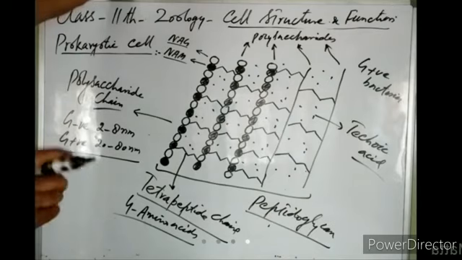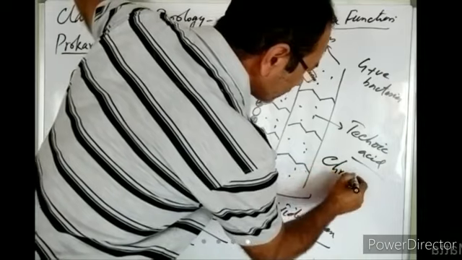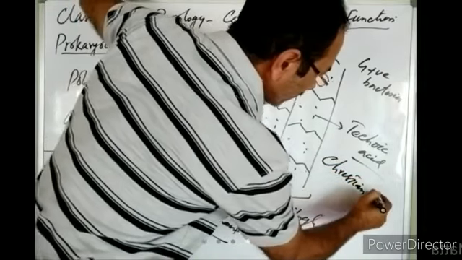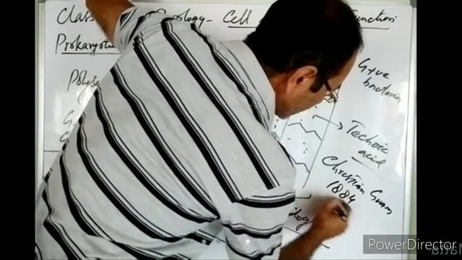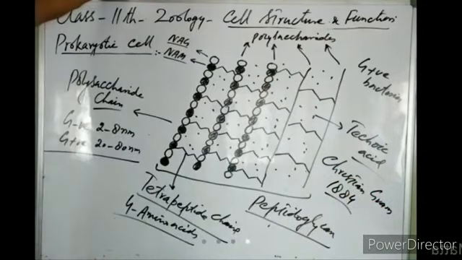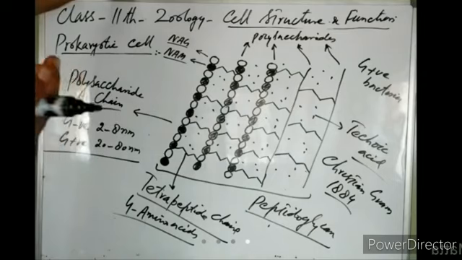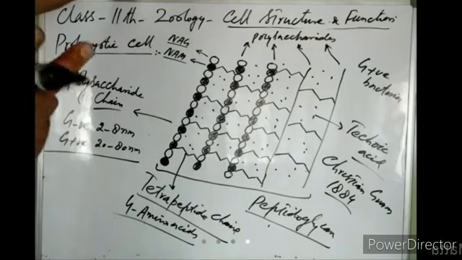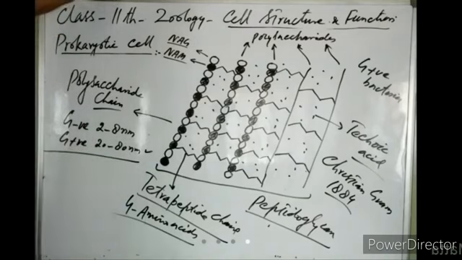You know, there was a scientist, Christian Gram, he developed a staining technique in 1884. This staining technique is known as Gram staining. By this Gram staining, he observed that bacteria are of two types, gram positive and gram negative.